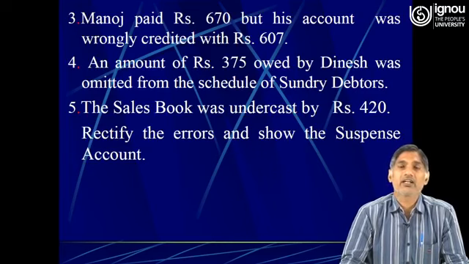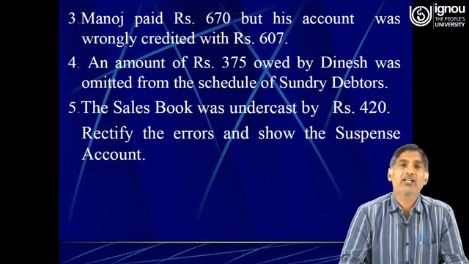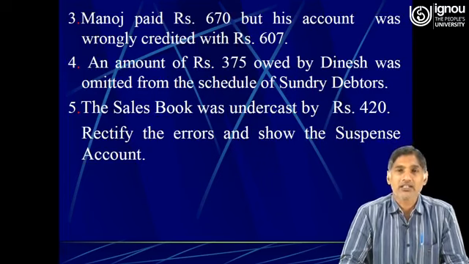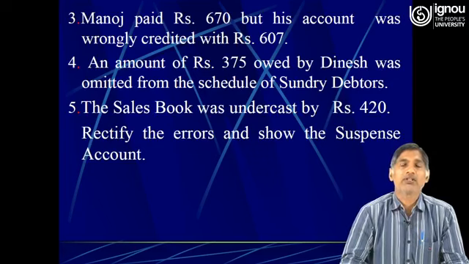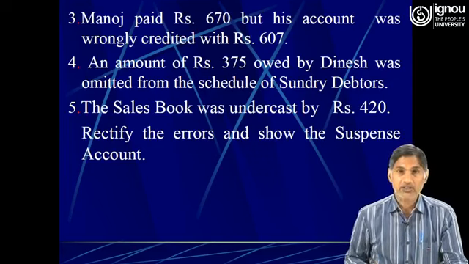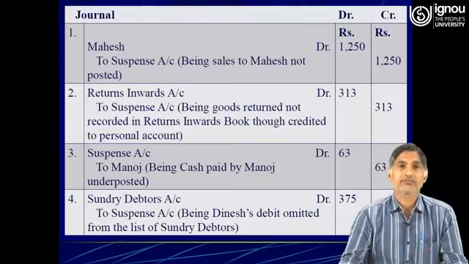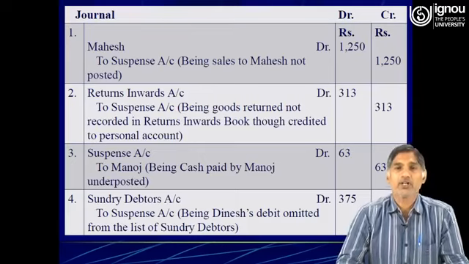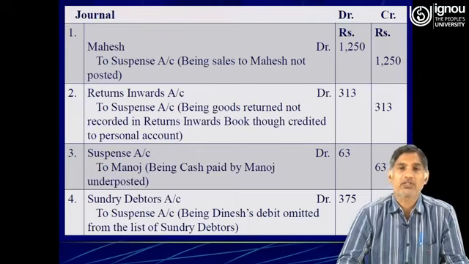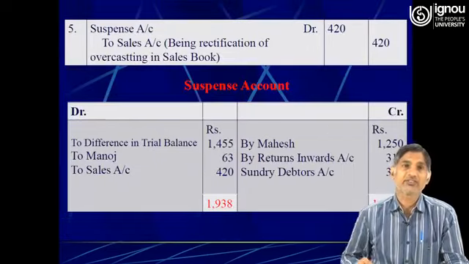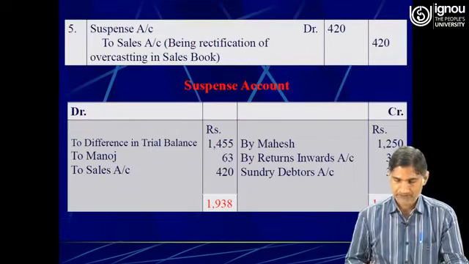So the debtor is an asset and assets always have a debit balance. Therefore, the rectifying journal entry must have been sundry debtors account debit to suspense account 375. Sundry debtors account debit to suspense account 375.